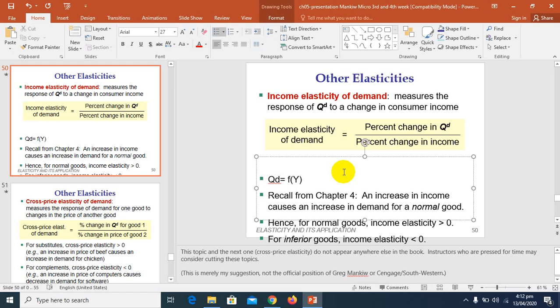That means our quantity demanded basically depends on our income. If there is an increase in our income, the quantity demanded of goods is going to increase. If there is a decrease in income, the demand is going to decrease.